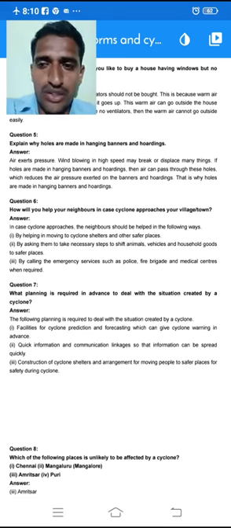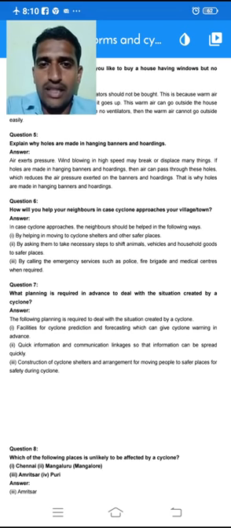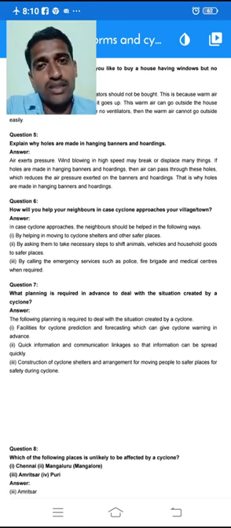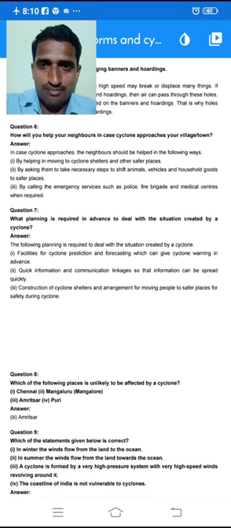This is very important, so try to observe this. If any hoardings and banners are tied in your area, you just observe that the holes are compulsorily made. Okay, now let's go for question number 6.